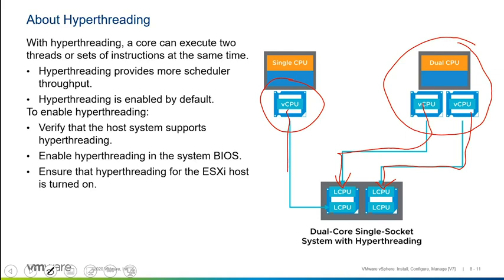This virtual CPU, coming from a separate virtual machine, will then find a logical thread within a physical core to become scheduled. By doing this, we have a better chance that these two different threads running on this logical CPU core are different from one another and therefore can actually be executed at the same time.